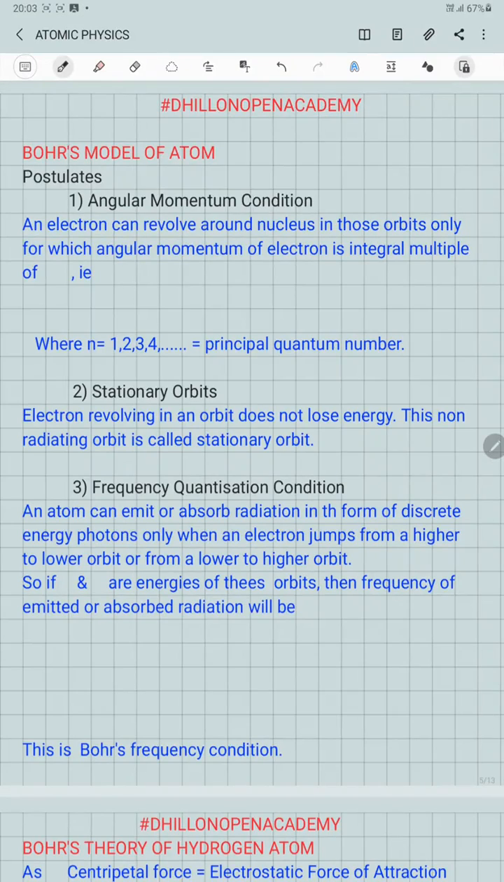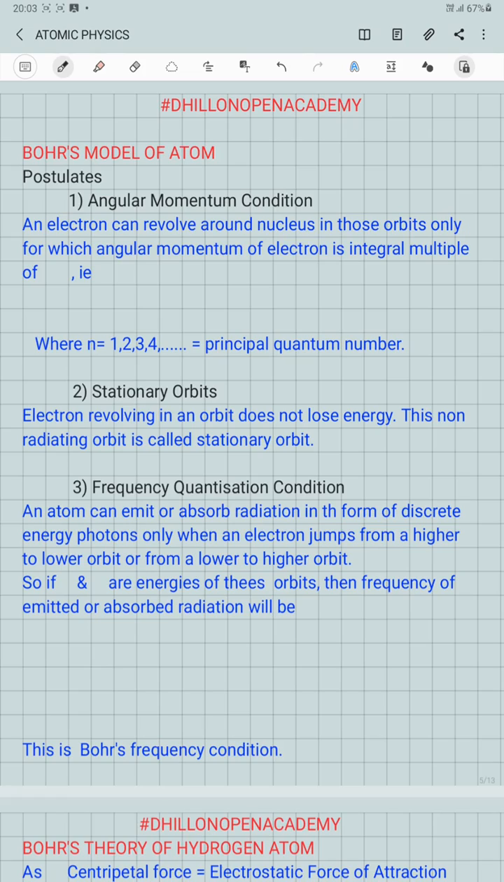Welcome to the third part. Now we are discussing Bohr's model of atom. Bohr retained the basic postulates of the Rutherford model of atom but proposed three new postulates which removed some of the problems associated with Rutherford's model of atom.